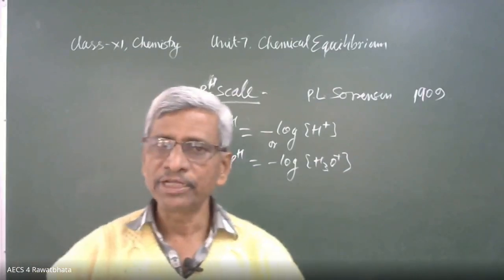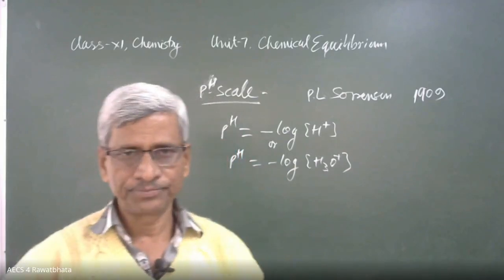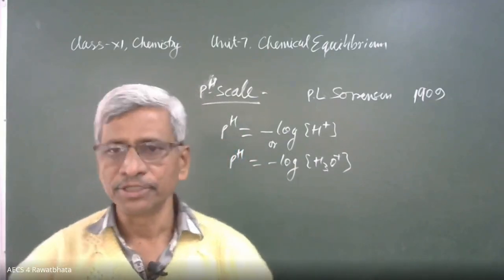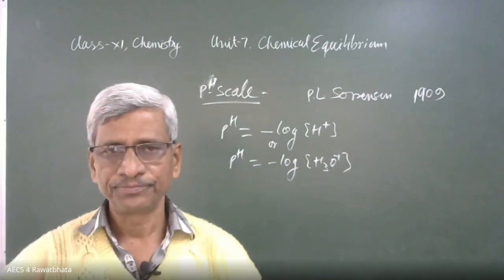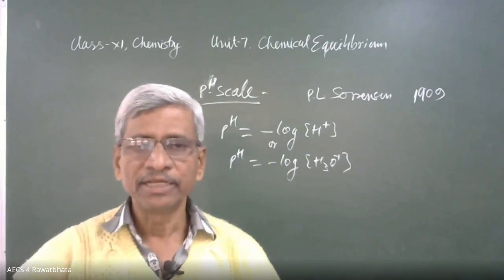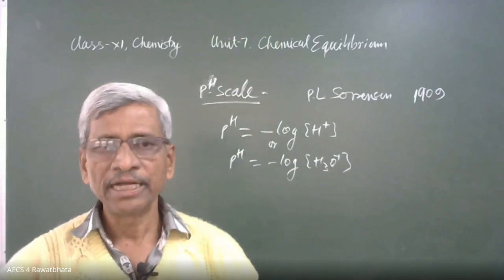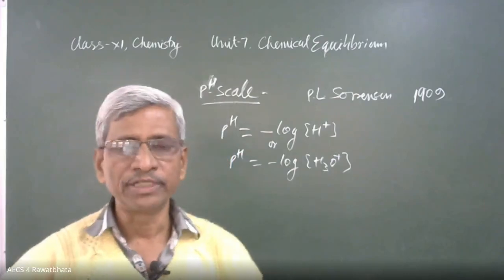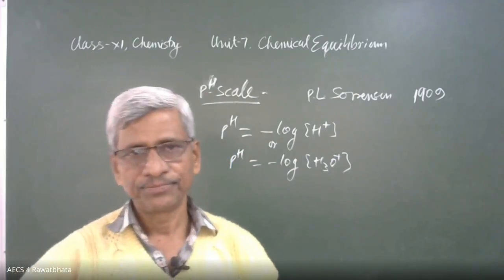In the same way, we can explain pOH. It is the negative logarithm of hydroxide ion concentration in the solution. In the same way, we can explain pH and pOH both. pOH is equal to minus log OH ion concentration. Okay?